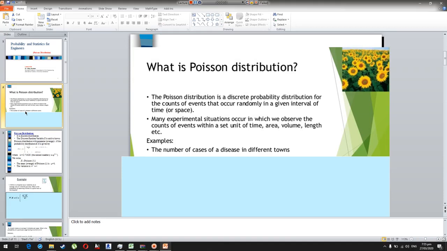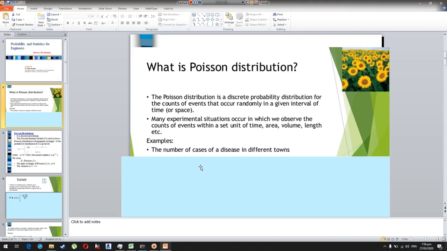Many experimental situations occur in which we observe the count of events within a set of time, area, or maybe volume, length, etc. For example, the number of cases of disease at different times, or the probability of the number of vehicles at a toll collection plaza in 1 hour, or the number of students entering a class in 5 minutes.